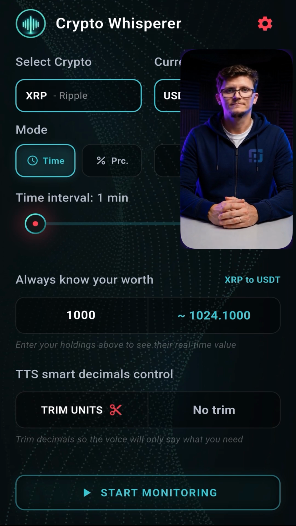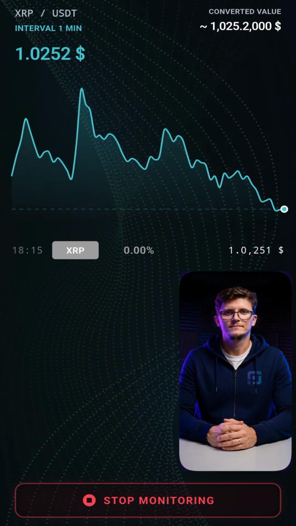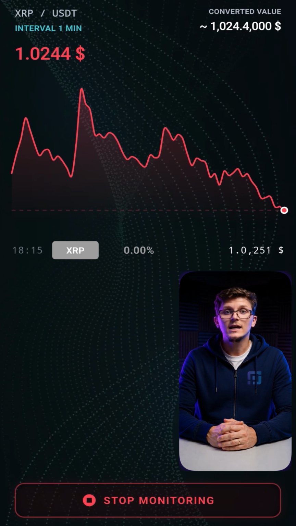So let's give it a try. We can set it to 1 minute and then we'll hit start. Session started. Cryptocurrency, XRP. Mode, time mode, every 1 minute. Initial price, 1.0251. Basically, it will repeat itself every minute.